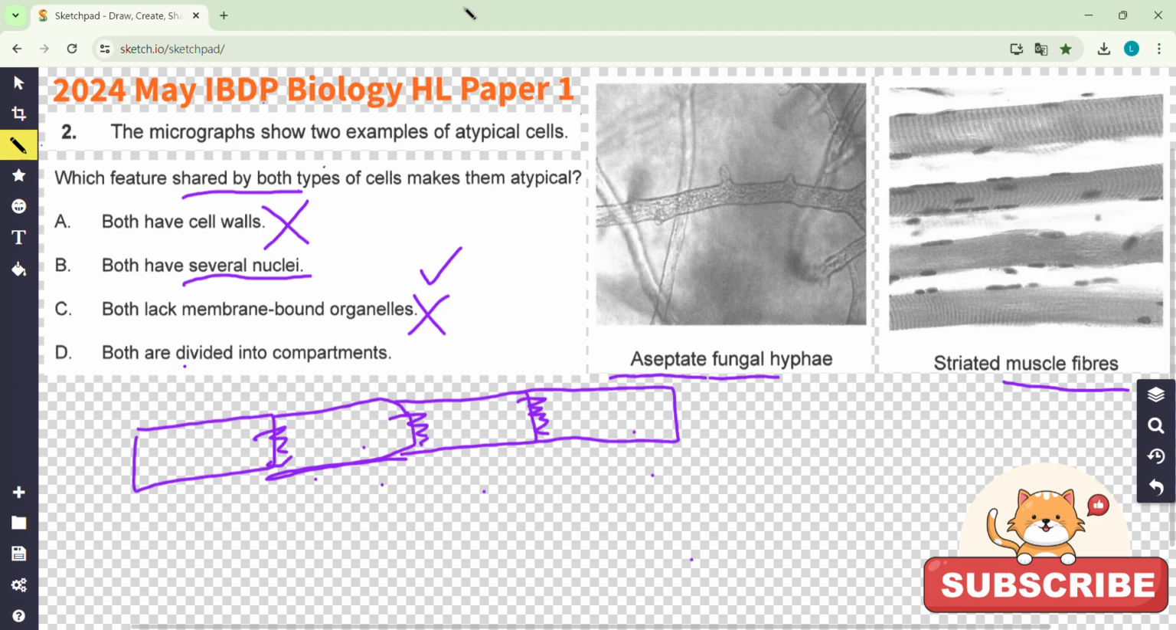That is the situation. So what is the answer? Yeah, each one originally has one nucleus, right? But now they make it one long cell, right? So they have several nuclei, and both of them are not divided into compartments. Muscle cell is long. This one is also long without the compartments. Okay, so the answer is